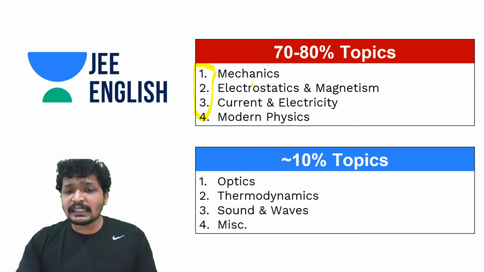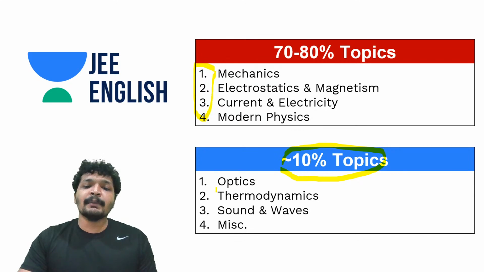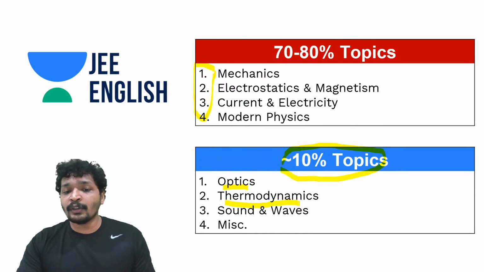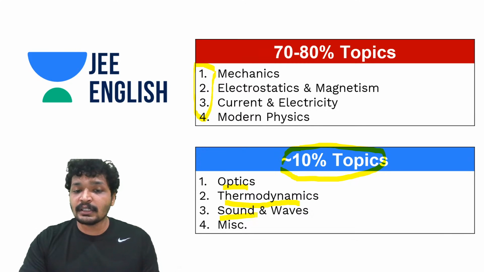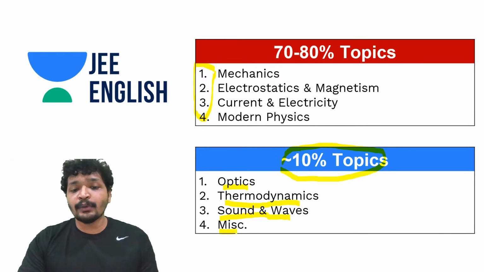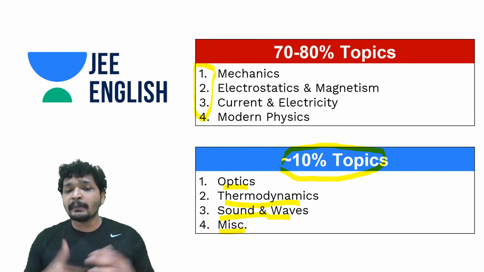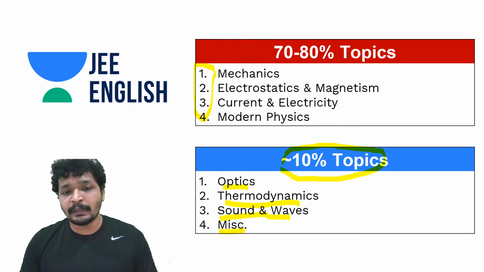What about the around 10% topics? Each of these topics may carry around 10%. It's not that all of them together carry only 10%. These are lightweight, and they do carry anywhere around 10% each. Combined, optics, thermodynamics and sound waves may carry 20%.